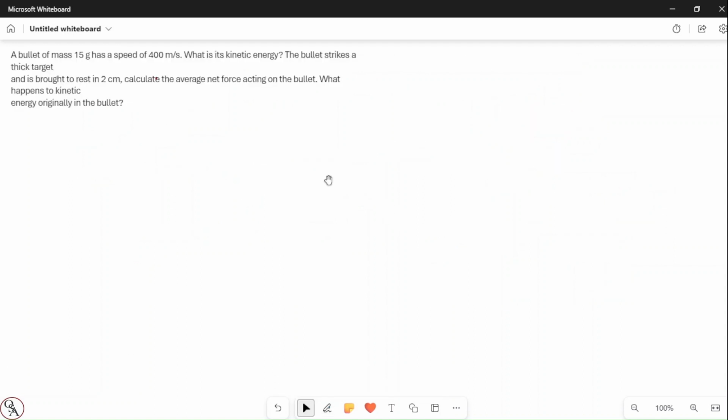Here is the next question: a bullet of mass 15 gram. So the mass of the bullet is 15 gram. This is given in gram, which is a CGS unit, so we have to convert this gram into kilogram. How can we convert?